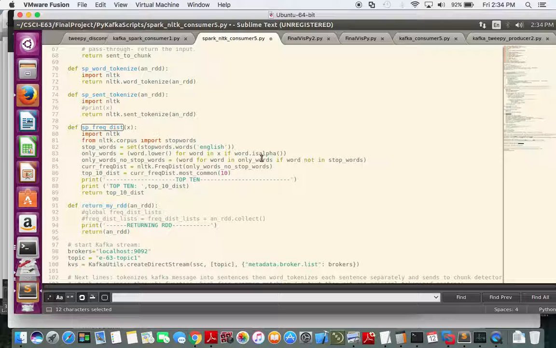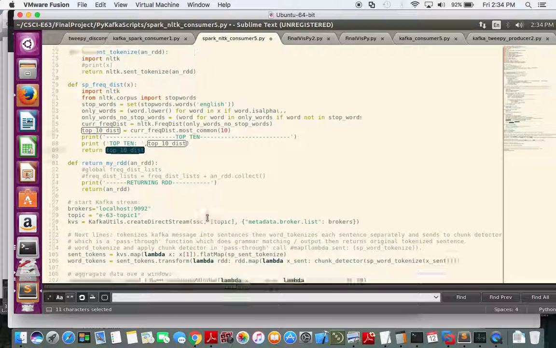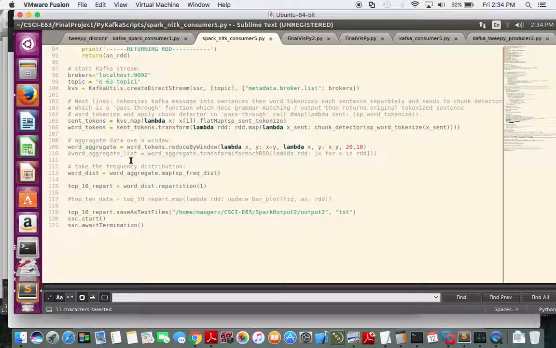It does checks for alphanumeric, then removes the stop words, computes the frequency, prints it out to the console, and then returns that list back to Spark. Then it just does a repartition and prints it out to the text files.